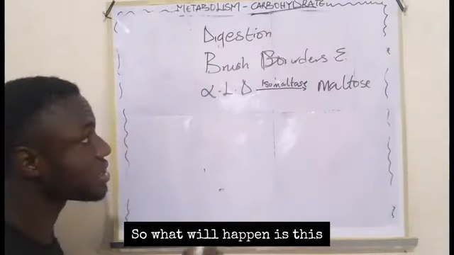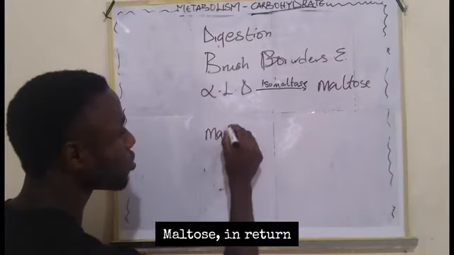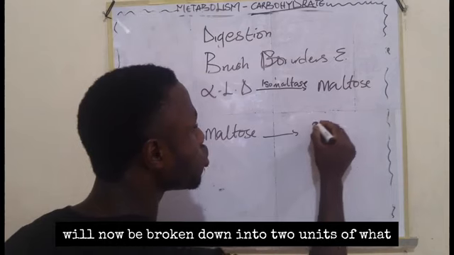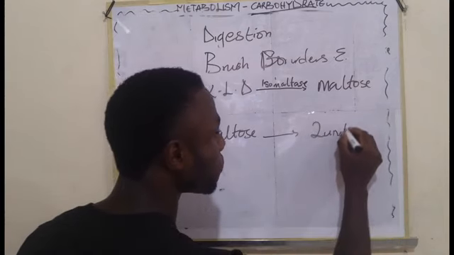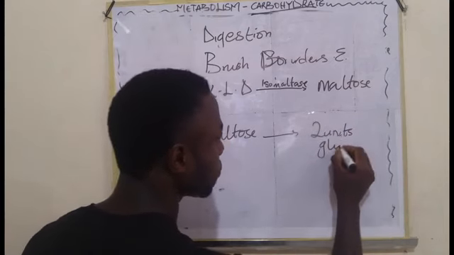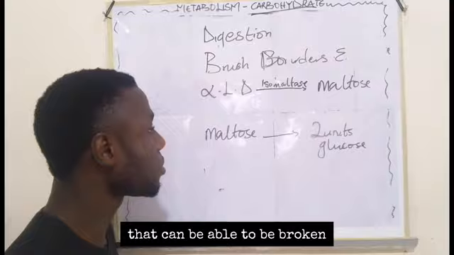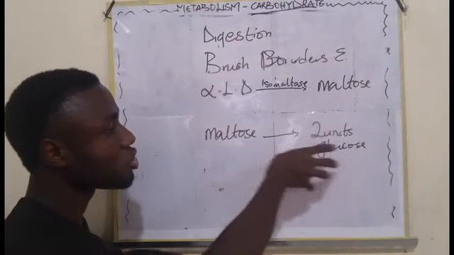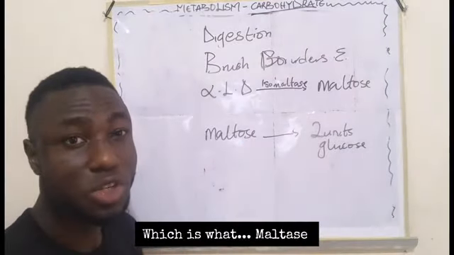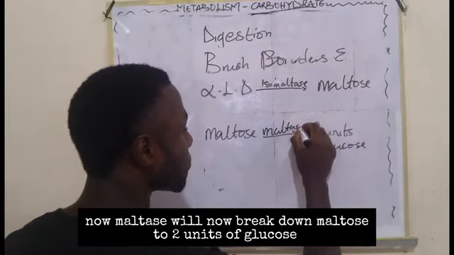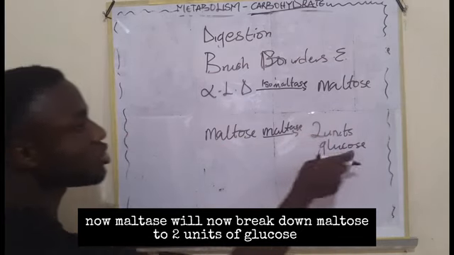So what will happen is this: maltose in return will now be broken down into 2 units of glucose. What's the enzyme that can break down maltose into 2 units of glucose? Maltase. Maltase will break this into 2 units of glucose.